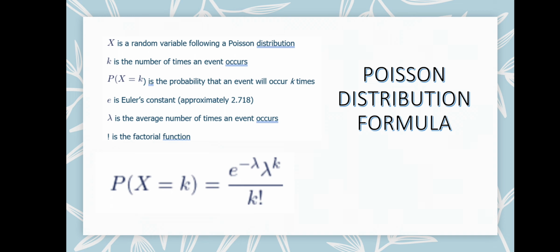P(X = k) is the probability that an event will occur k times. e is Euler's constant, approximately 2.718. Lambda is the average number of times an event occurs, and the exclamation sign is the factorial function.